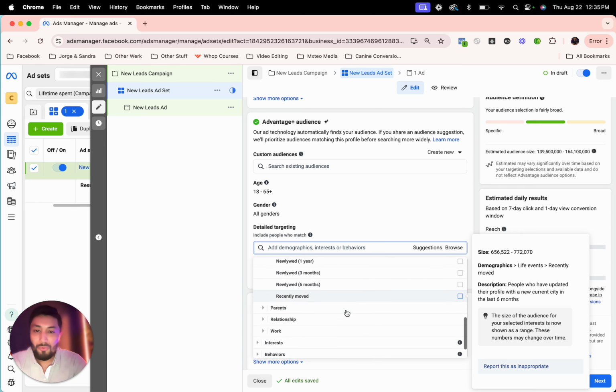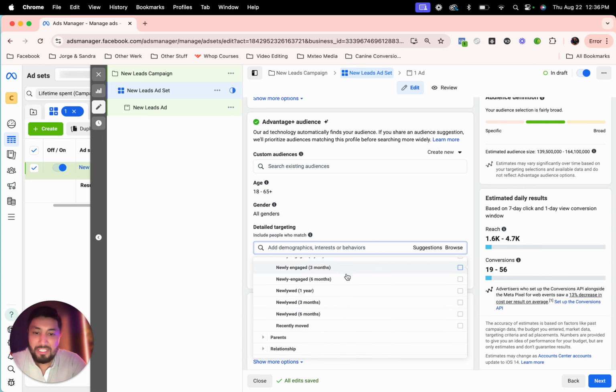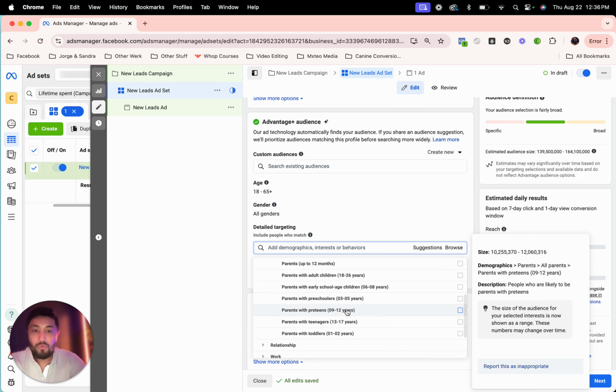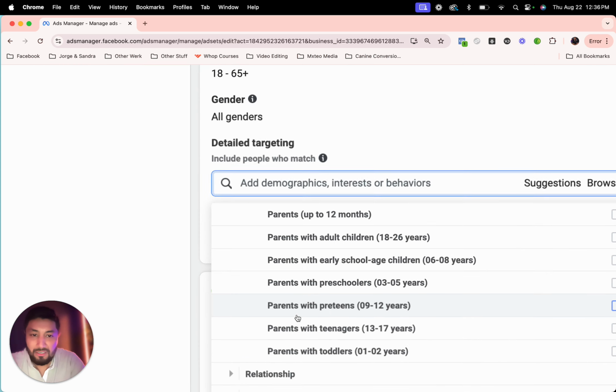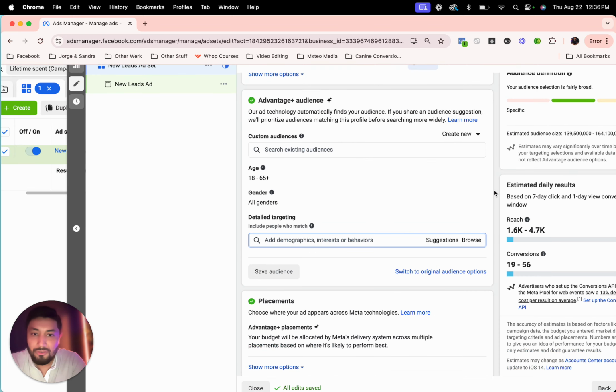You can target all different types of people. It really just depends on your offer, what you have to offer them, and who you're talking to, who your ideal audience is. I can honestly go in here and spend hours and hours within each of these: people who are parents, all parents, people who just became parents up to 12 months, parents with adult children 18 to 26. You can see all of this here. Parents of preschoolers, 3 to 5 years old.